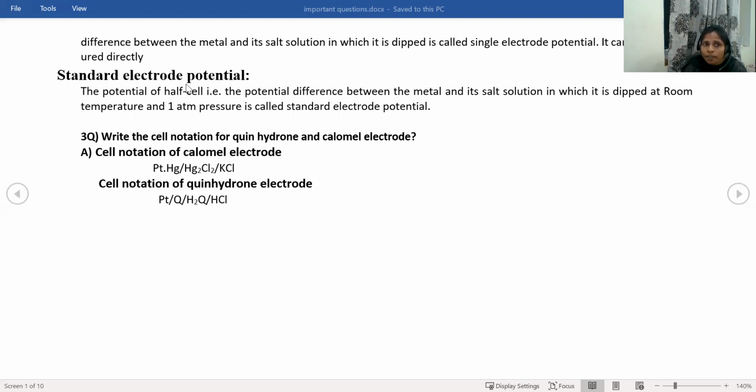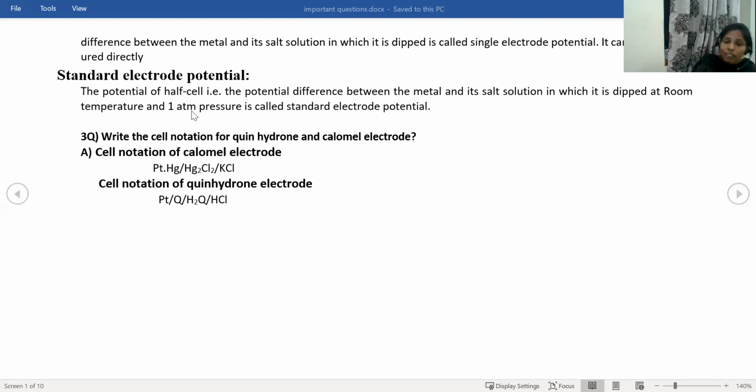The standard electrode potential has the same definition as the single electrode potential, but here the electrode potential value is taken at room temperature and 1 atmospheric pressure. The potential difference between the metal and its salt solution in which it is dipped, at room temperature and 1 atmospheric pressure, is called the standard electrode potential. So whatever electrode potential you find at room temperature and 1 atmospheric pressure is called the standard electrode potential. So that is single electrode potential and standard electrode potential.